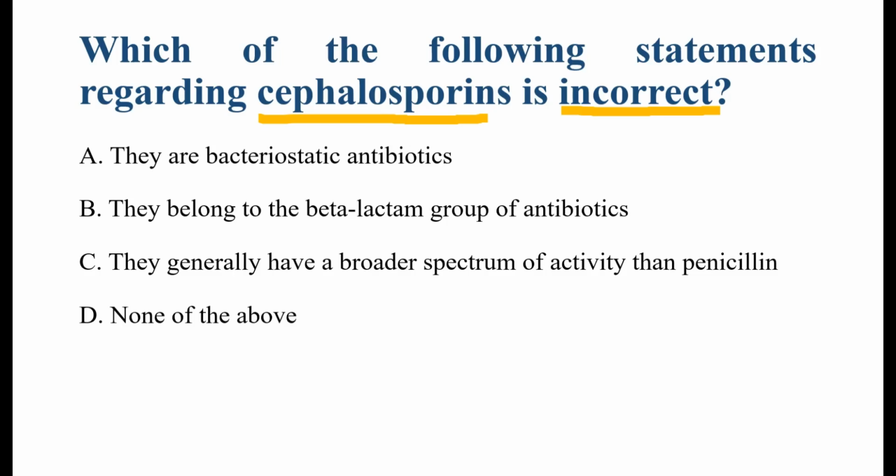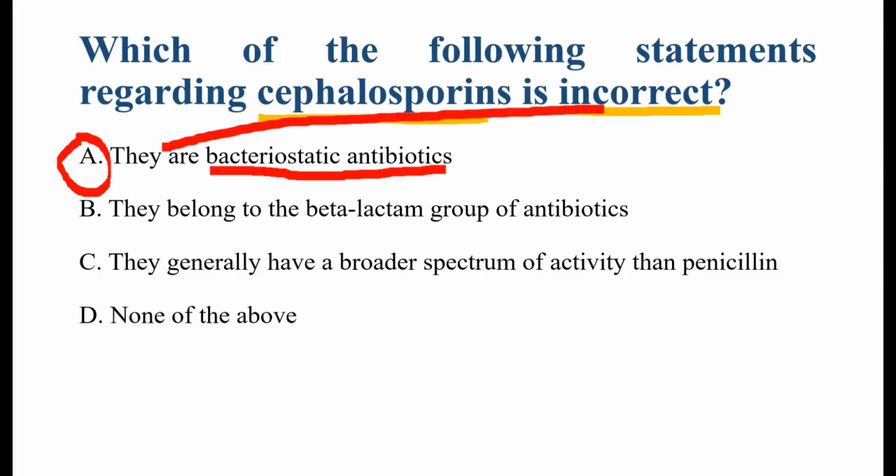Now see the options. First is, they are bacteriostatic antibiotics. So this statement is incorrect. Cephalosporins are bactericidal, not bacteriostatic. So that's why A is the correct answer. Now see the other options. They belong to the beta-lactam group of antibiotics. Cephalosporins contain a beta-lactam ring in the chemical structure.